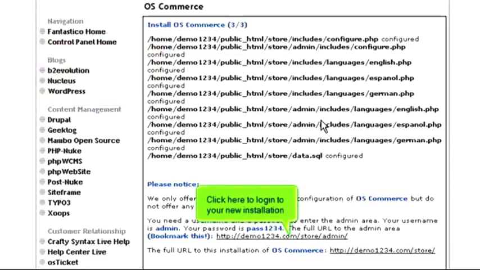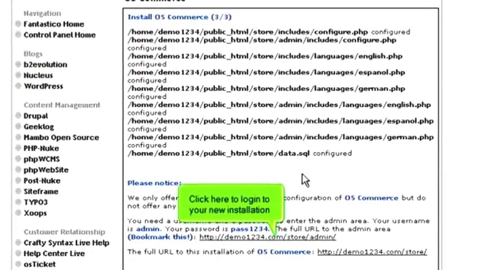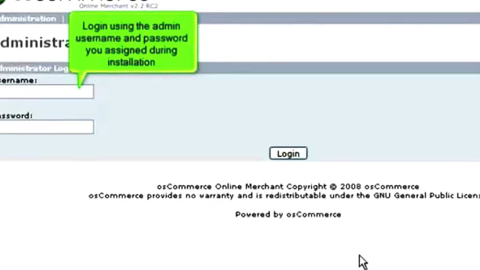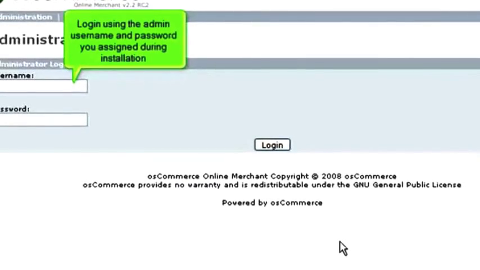Click here to log in to your new installation. Log in using the admin username and password you assigned during installation.